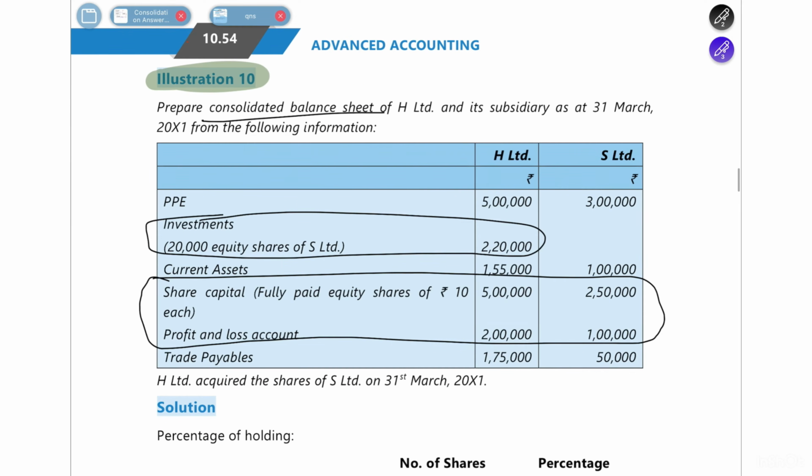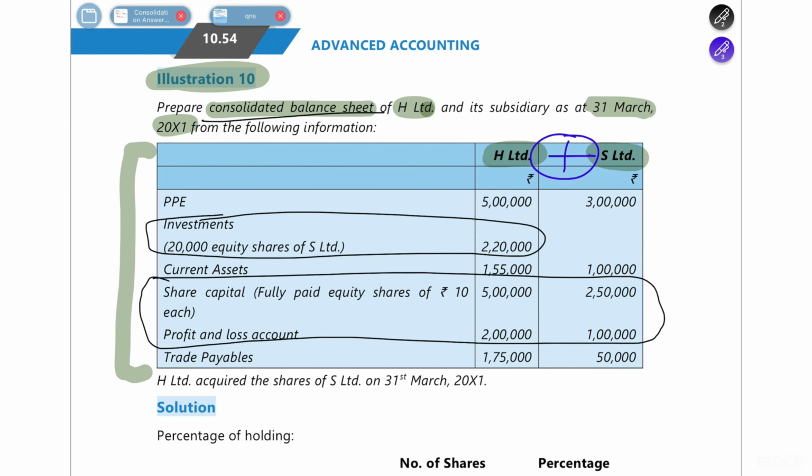Now let's move on to illustration number 10. So in illustration number 10, they are saying you have to prepare a consolidated balance sheet of H Limited on 31st March 2001, date of consolidation they have given, then they have given you the balance sheet. Then they have given you a balance sheet extract basically of H Limited and S Limited. You have to consolidate these both and find out a consolidated balance sheet.